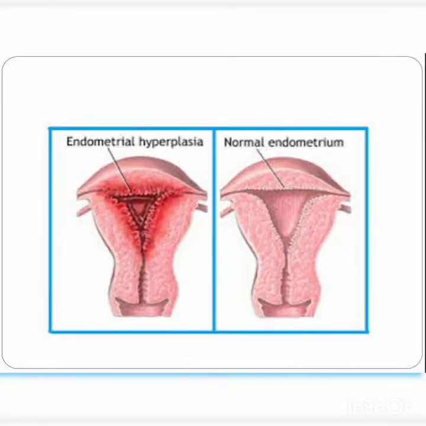When we see the morphological changes in hyperplasia, there is gross enlargement of the affected tissue or organ, and at the microscopic level, there is an increase in the number of cells. Now, we can see the example of endometrial hyperplasia.